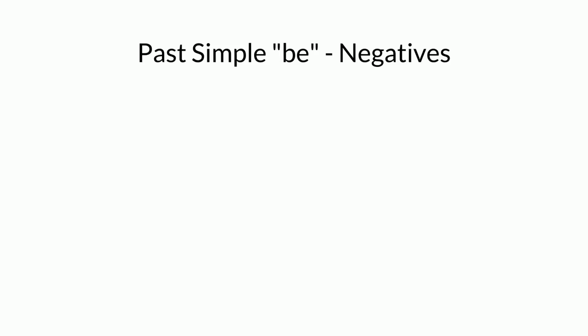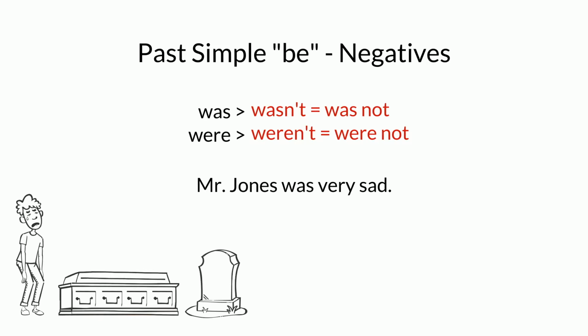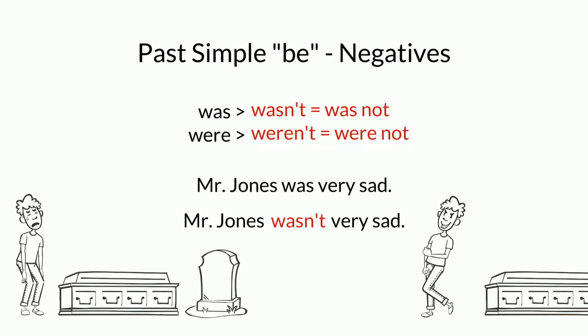For was and were, the negative forms are wasn't and weren't. Wasn't is the contraction of was not. Weren't is the contraction of were not. Mr. Jones was very sad. Mr. Jones wasn't very sad.